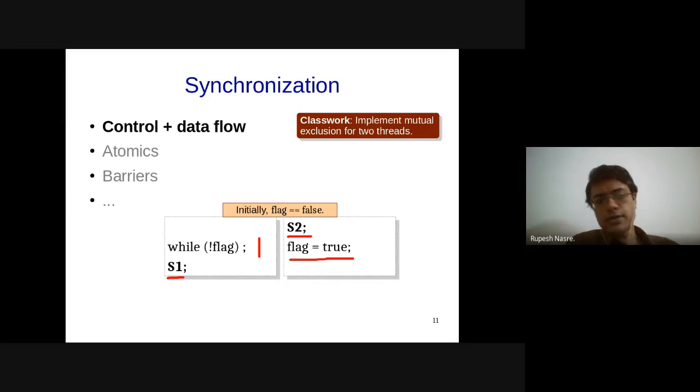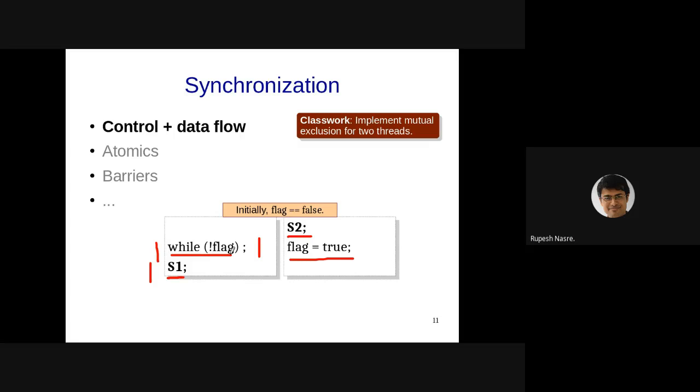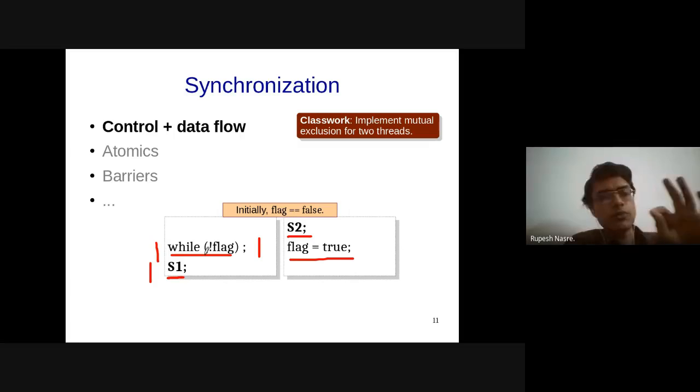If S1 has to execute, flag must be set to true. The reason being that the while statement of thread 1 must precede the execution of S1 according to the sequential semantics of the thread or the program. Right? And for the thread to come out of this while loop, flag must be true. It can get reset to 0 via some other means, but at least when thread 1 is checking, at that time it should see the value of flag to be 1 at some point in time.